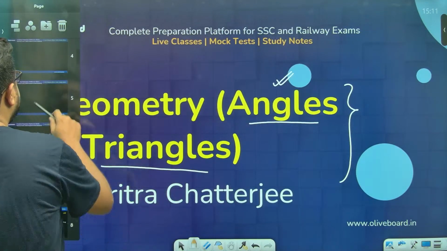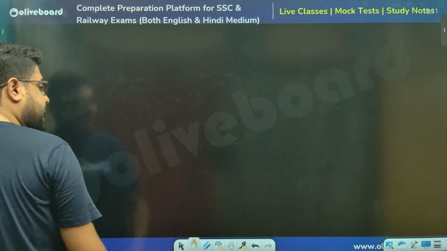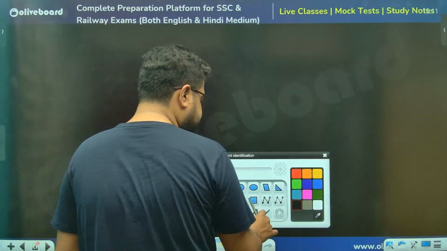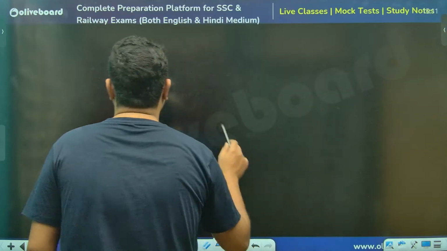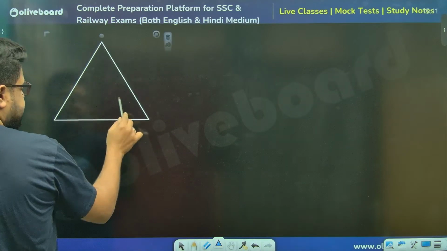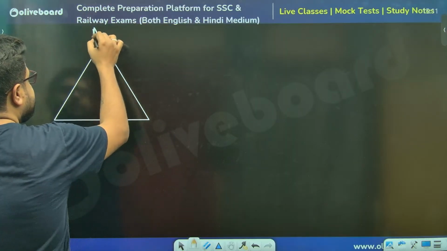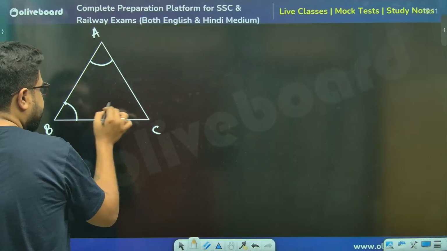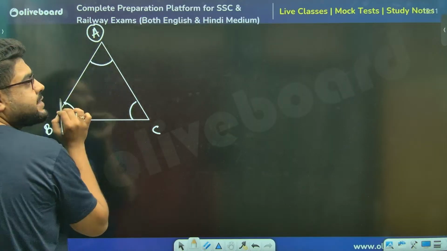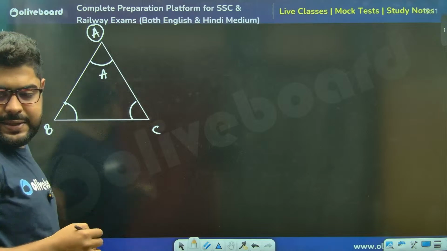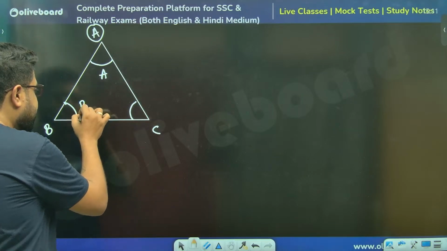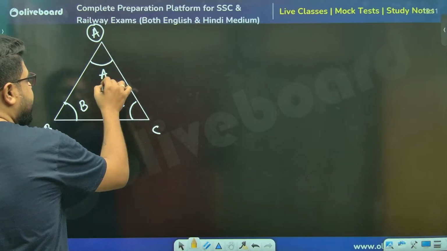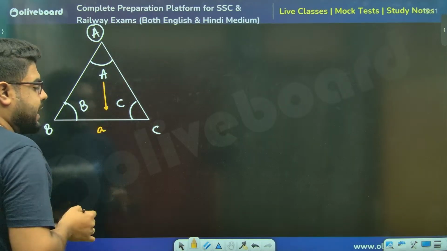Now, first things first, a little bit about angles of a triangle. We all know this, but it's a quick revision so everybody gets a hold of it. If there is a triangle like this, let's say this is A, this is B, this is C. If this vertex is A, we call this angle A; this is B, and this is C. Also remember, opposite to angle A, the length of this side is called small a.